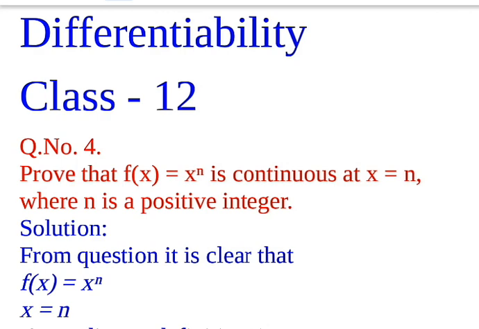Value of the function at x equal to n equal to n to the power n. So from working it is clear that limit of the function at x equal to n equal to value of the function at x equal to n, equal to n to the power n. So the given function is continuous at x equal to n.